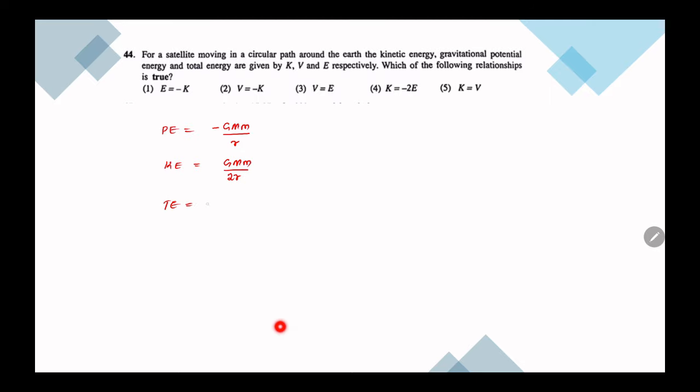So the total energy is the sum of them, right? Then we get minus GMm over r plus GMm over 2r. So we get minus GMm over 2r.